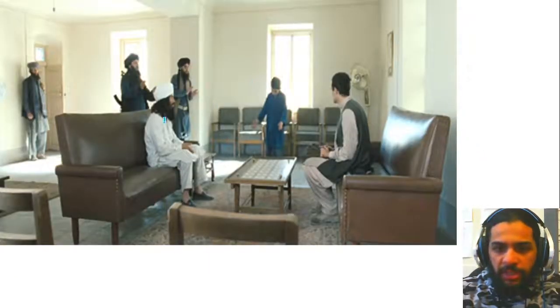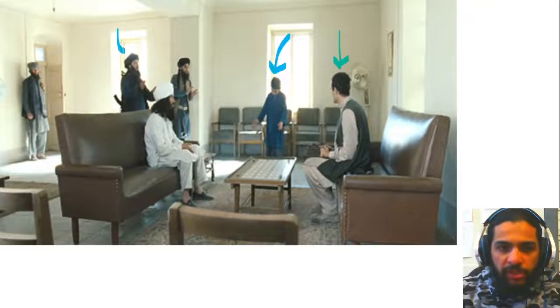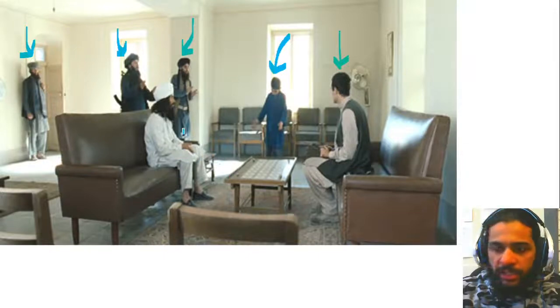So Amir is here, and he has set up a meeting with this Taliban leader. As you can see, they are here in this room together. This Taliban leader is actually making the boy dance for him. It is a very uncomfortable situation here for Amir, who is sitting here on this couch. You can see these guys have rifles, probably Kalashnikov assault rifles. So these are like the Taliban guards here. And this, sitting on the couch in the white clothing, is the leader of the Taliban group here.